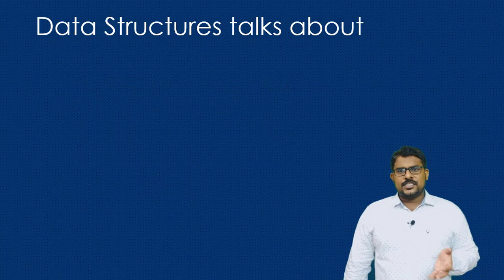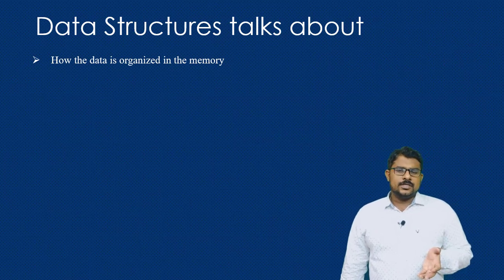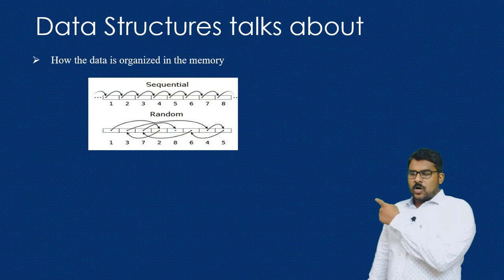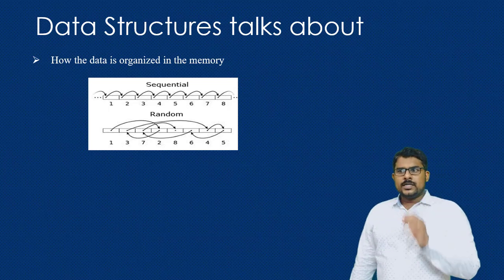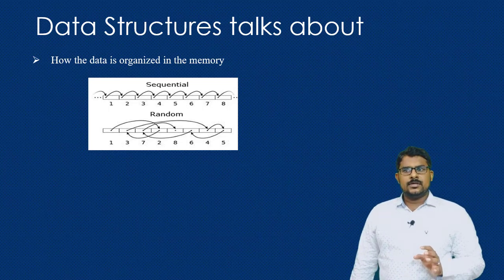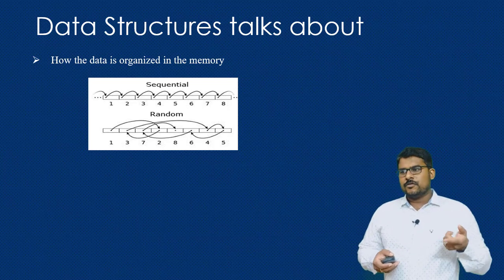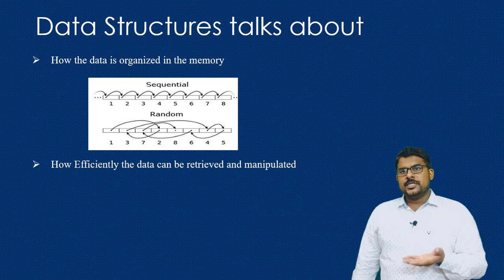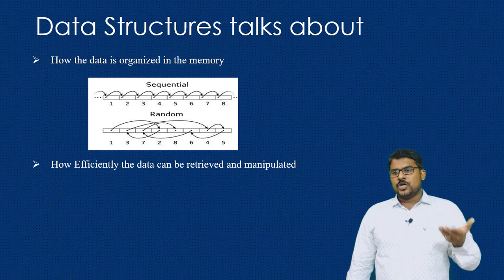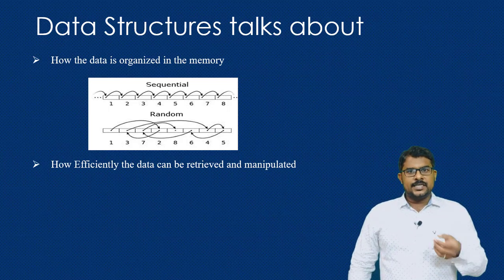The data structure talks about how the data is organized inside a computer. The data can be organized in a sequential fashion, one item after another item, or it can be stored in a random fashion. It depends upon the type of application that we are going to use for storing the data. The second one is the way you are going to retrieve it. After storing the data, your job is not done, so you have to retrieve the data efficiently. For retrieving the data, again we are going to use the concepts of data structures.